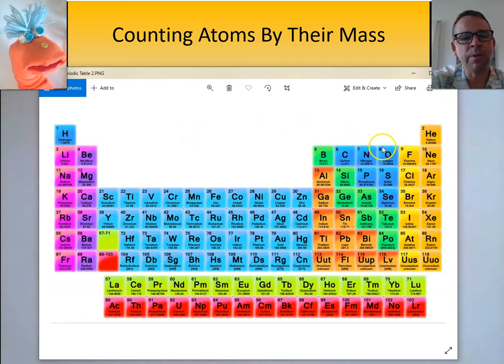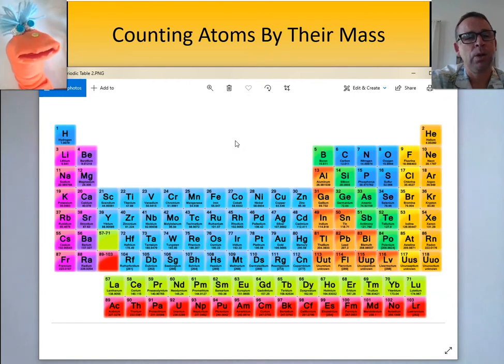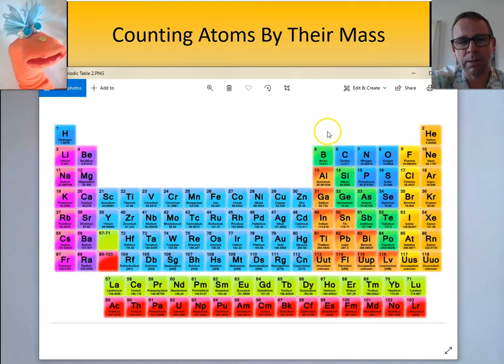And then all the other elements were just given masses of units more than hydrogen because hydrogen was the lightest. Over time, we changed our philosophy and decided to centralize our mass system around carbon. And we decided that if we had 12 grams of carbon-12. Now, tell me, why do I call it carbon-12? Do you remember that?